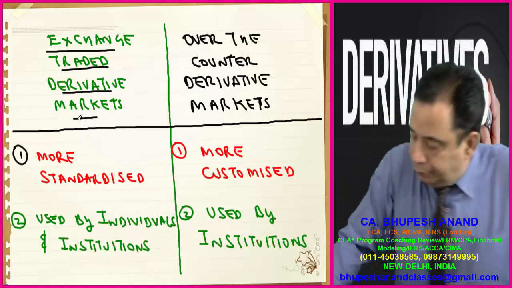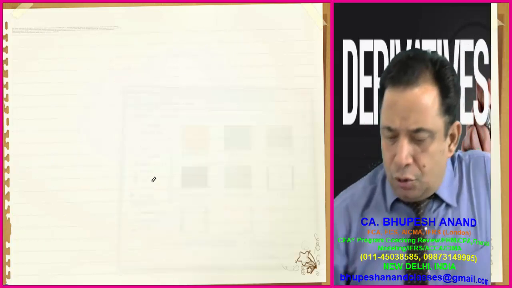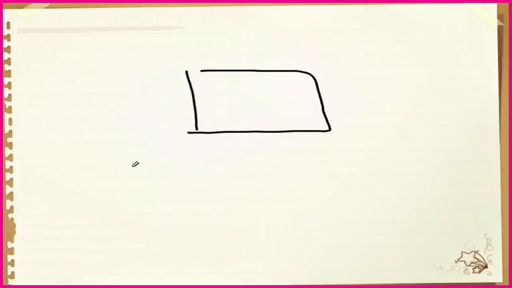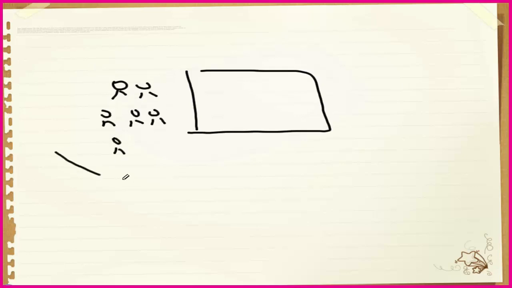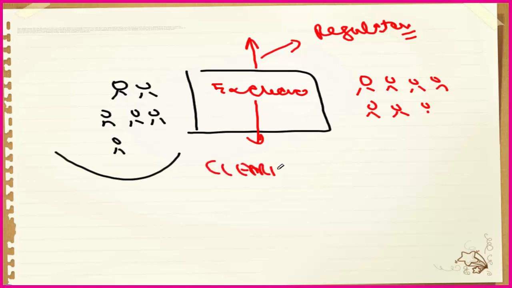Now when I say exchange traded, as I told you in the last lecture, when I say futures exchange, there are so many buyers, persons who are bullish in nature, standing here, and persons who are bearish in view, who want a short position, will enter here. Now they will be transacting with the help of the exchange, and the exchange is regulated by different regulators, for example, in India, SEBI is the regulatory authority, and this exchange has a clearing house.